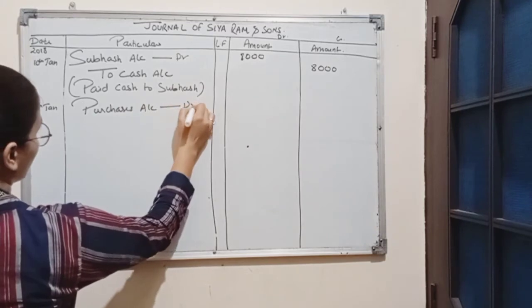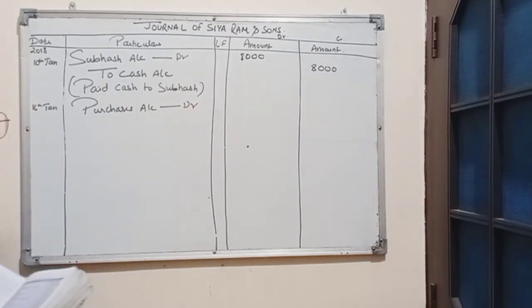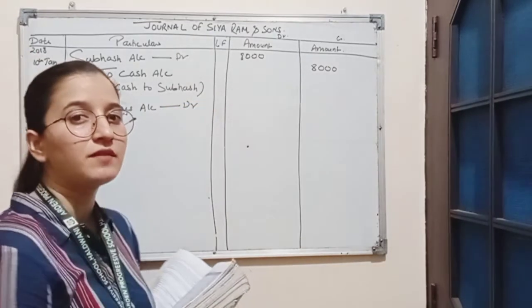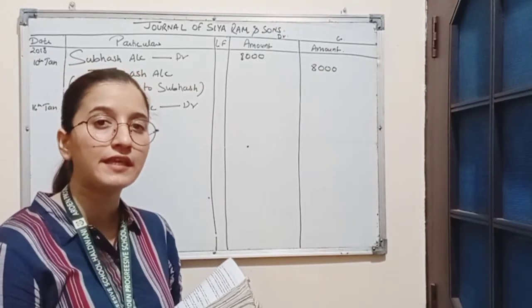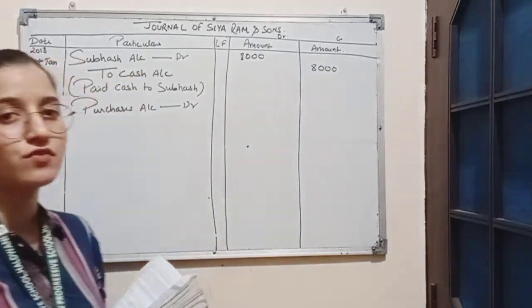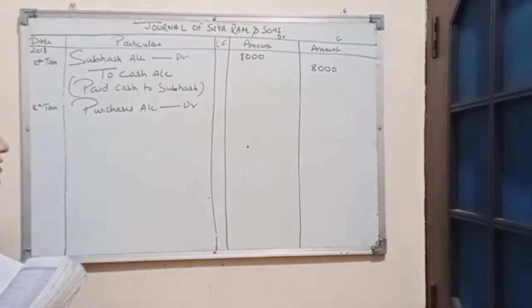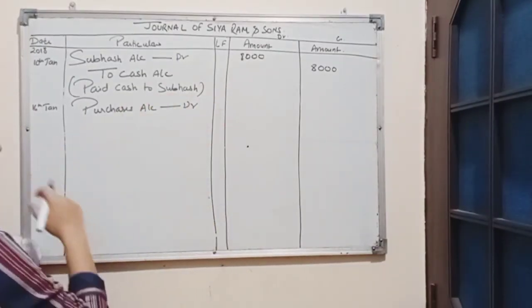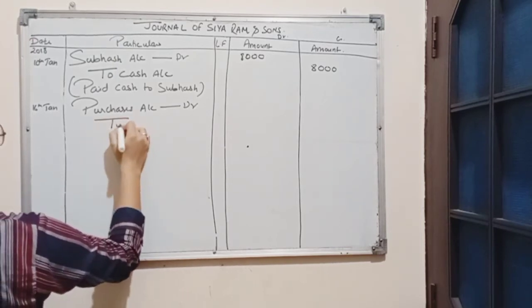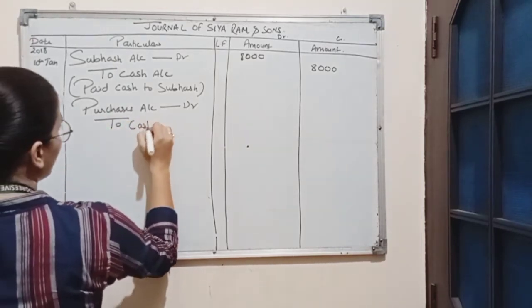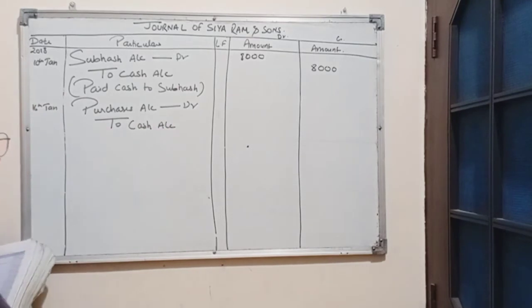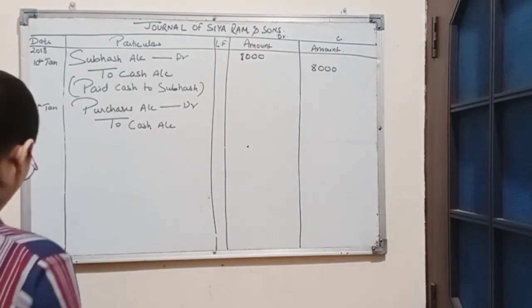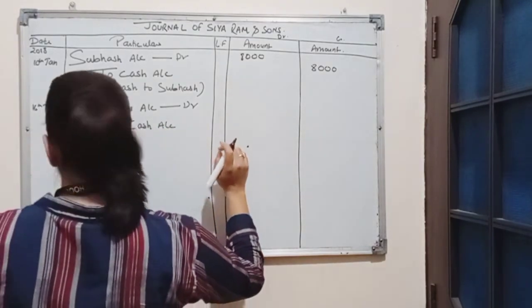purchases account. Now goods have been purchased from Ravi for cash. That means by purchasing goods we are paying cash. There is an outflow of cash from the business. Cash is a real account. Rule for real account is debit what comes in, credit what goes out. So here also there is outflow of cash. We will credit cash account. And amount is rupees 7,500.